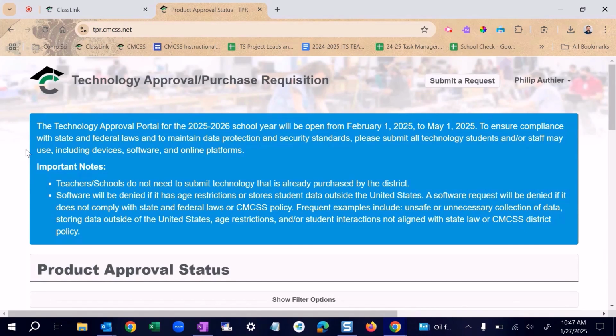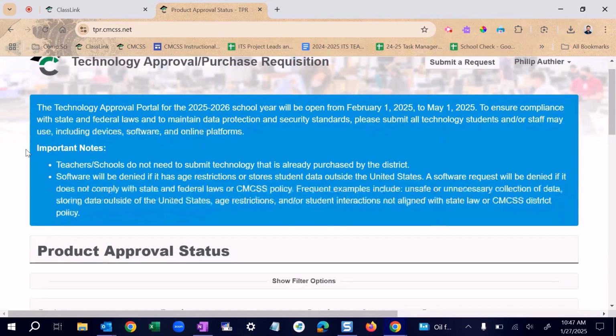Also, software will be denied if it has age restrictions or stores student data outside of the United States. A software request will be denied if it does not comply with state and federal laws or CMCSS policy. Frequent examples include unsafe or unnecessary collection of data, storing data outside of the United States, age restrictions, and/or student interactions not aligned with state law or CMCSS district policy.